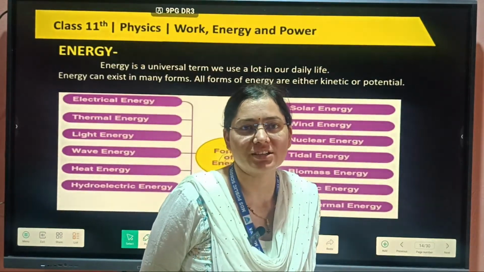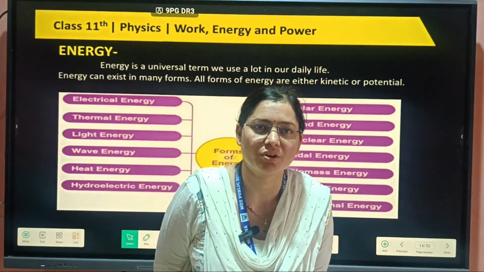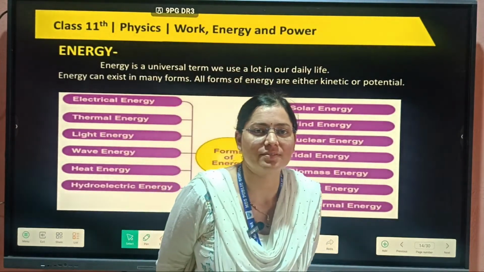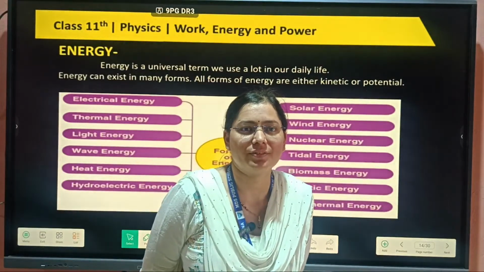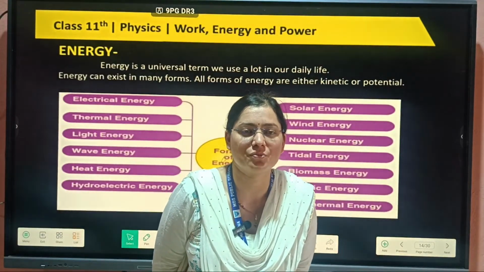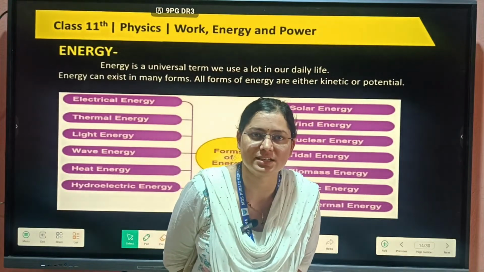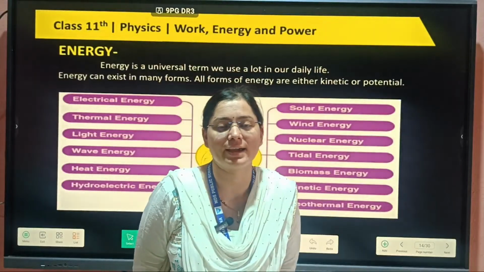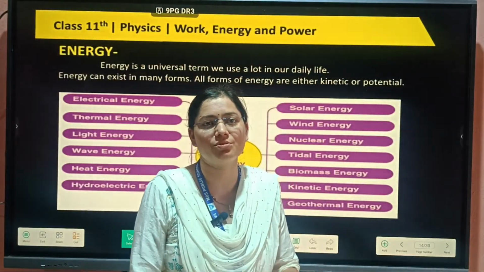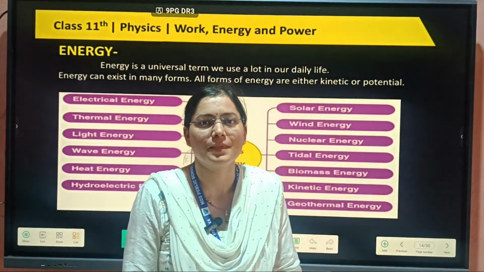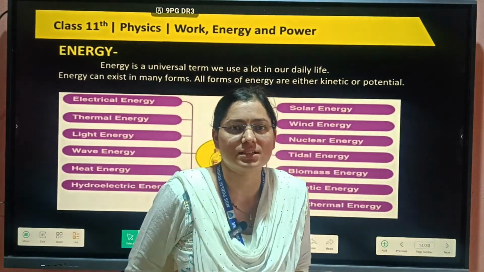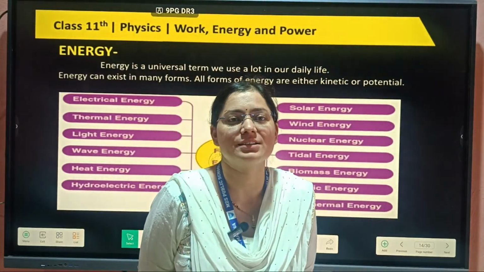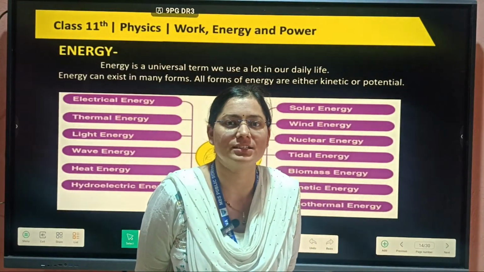Again we are here, our next class, the fourth unit of class 11th physics. In the last class we were discussing work, the different forms of work done by an object when displacement takes place. Work done in vector form and scalar form, and if the force is acting at an angle, how you can find the work done. After work done, we will discuss energy: what is energy, the different forms of energy, and how we can divide energy into different forms.